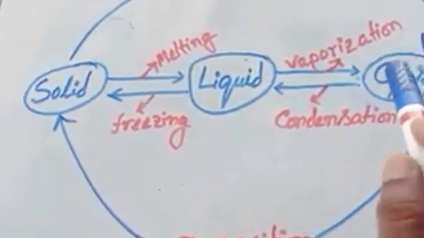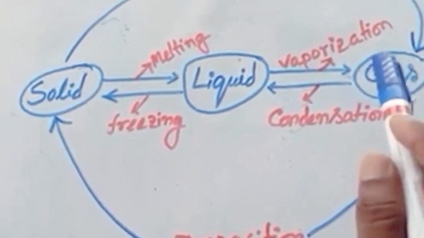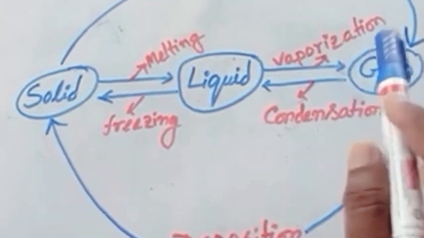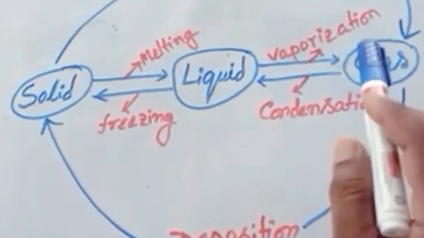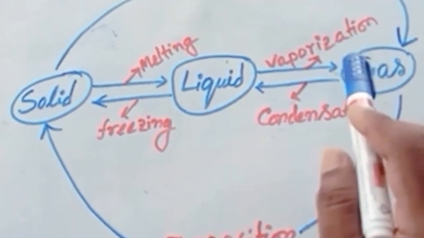Next, the gas. The gas molecules are very loosely packed. Gas has neither a definite shape nor a definite volume. Gas diffuses rapidly. Gas can be compressed to a high extent.